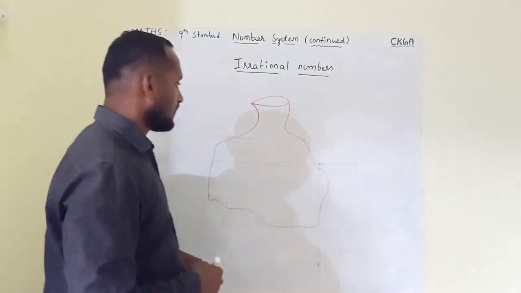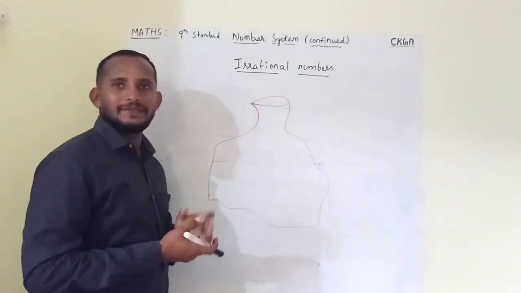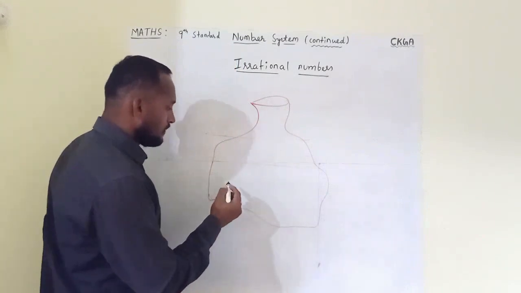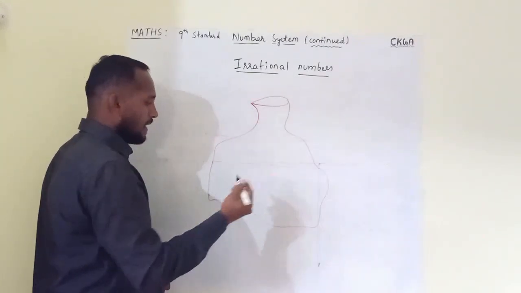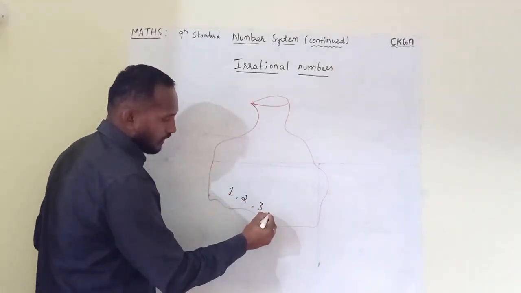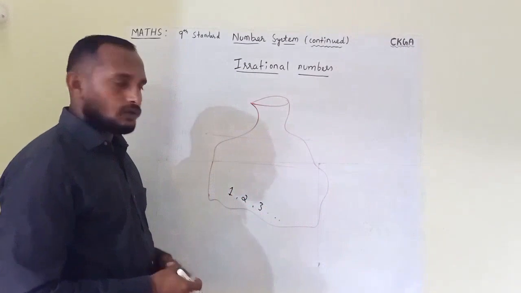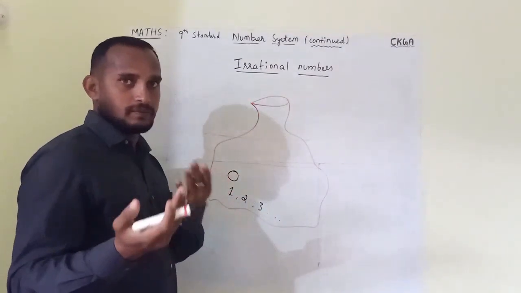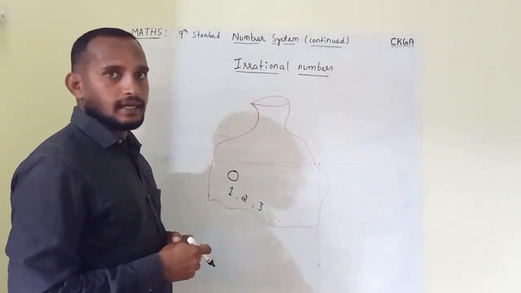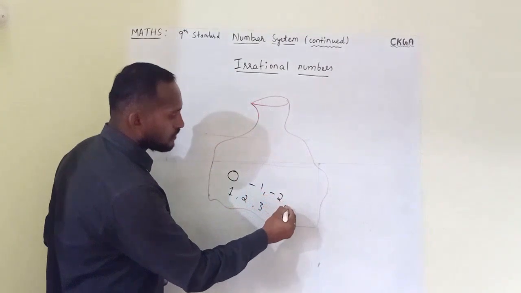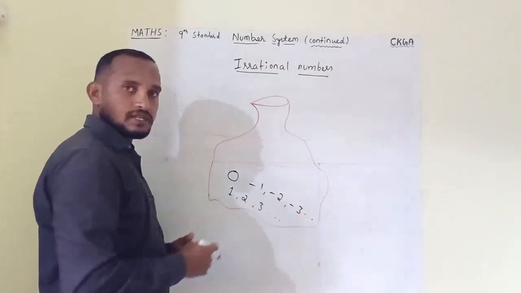Now let us fill this bag with some numbers we have learnt already. First I'll fill this bag with natural numbers like 1, 2, 3 and so on. For this one I will have 0, then you might know it becomes the whole number system. I'll have -1, -2 and -3, so it becomes integers.